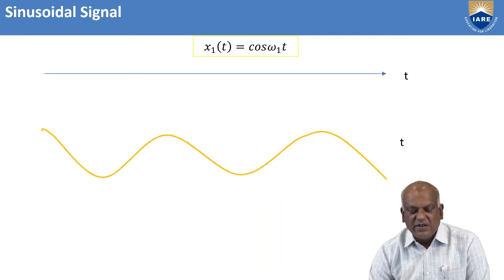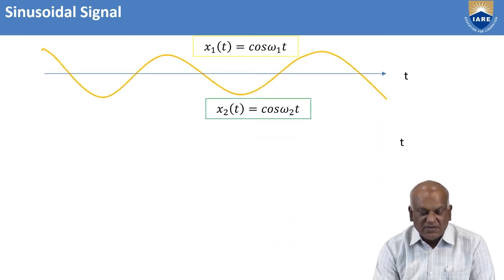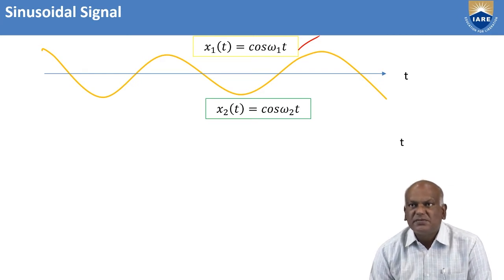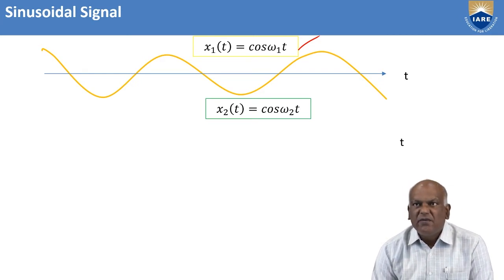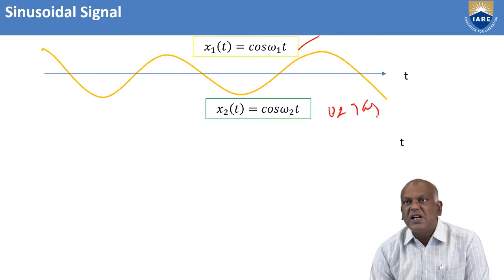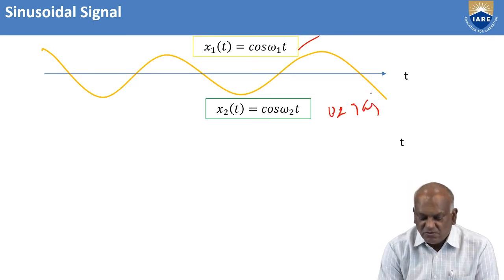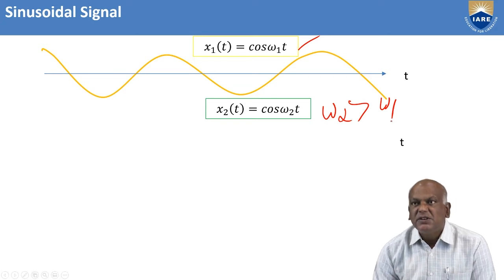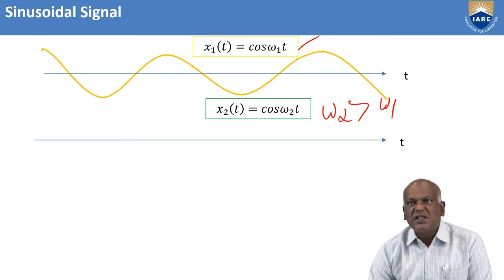Let us see the different cases. First, x1(t) is equal to cos omega 1 t. This is a signal representation. Omega 2 is greater than omega 1. That means the rate of oscillation can be increased. The frequency of the signal omega 2 is greater than omega 1. In such a case, the rate of oscillation can be increased.